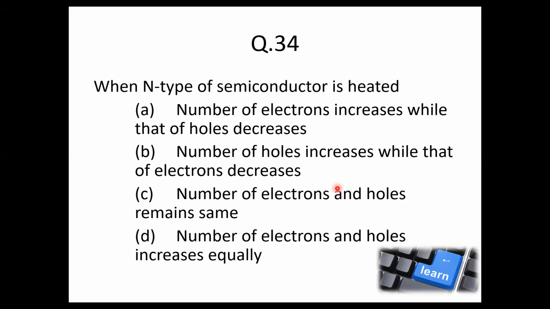Question number 34. When an N type of semiconductor is heated, what will happen? Will the number of electrons increase while that of holes decrease? Will the number of holes increase while that of electrons decrease? Will the number of electrons and holes remain the same, or will the number of electrons and holes increase equally?